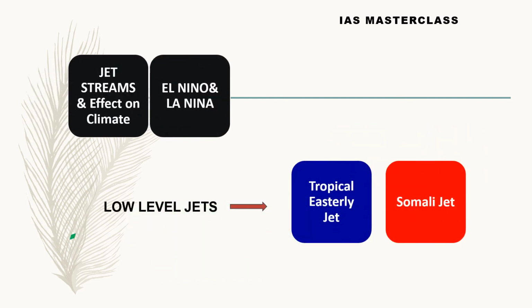Jet streams have effects on climate, obviously, right? So El Nino, these days El Nino is getting very frequent, and jet streams have contributed to it, and have also been affected by it. Jet streams have contributed to El Nino and are affected by it. Both El Nino as well as La Nina, because these days El Nino years have extended and the frequency of El Ninos has increased due to global warming. Jet streams have contributed to climates across the world.